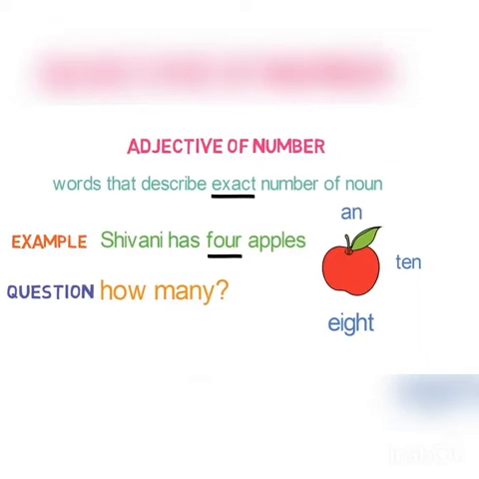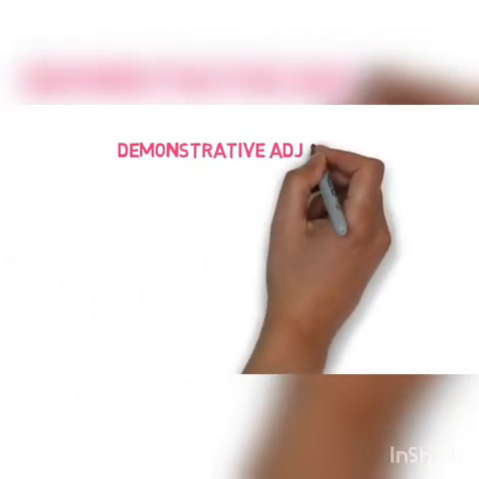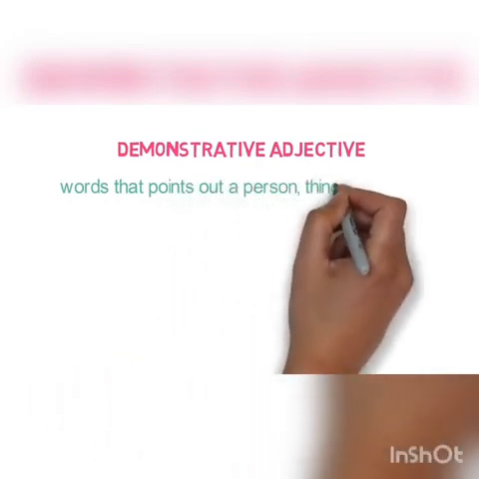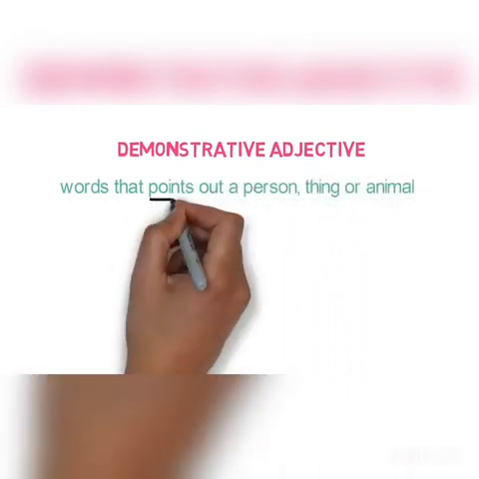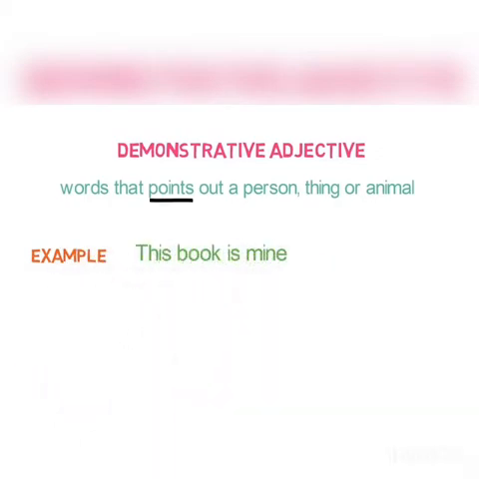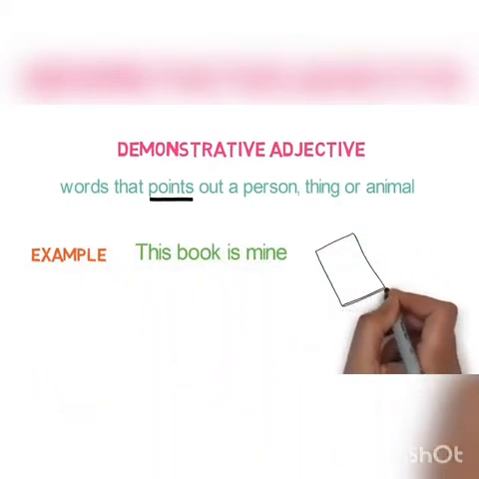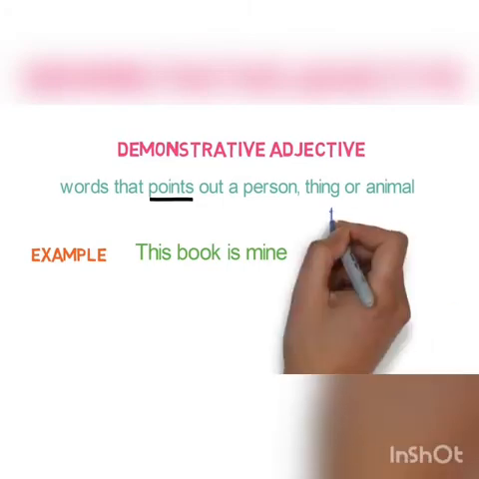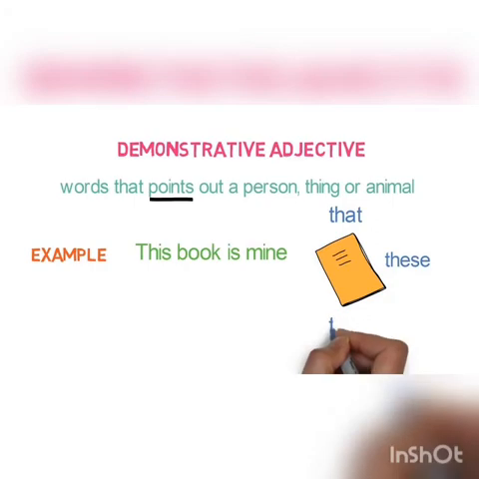Let's look into the fourth type, demonstrative adjective. Words that point out a person, thing or animal. Note the word point. For example, this book is mine. Here I am pointing out the book. Some more examples of them are that, these and those.